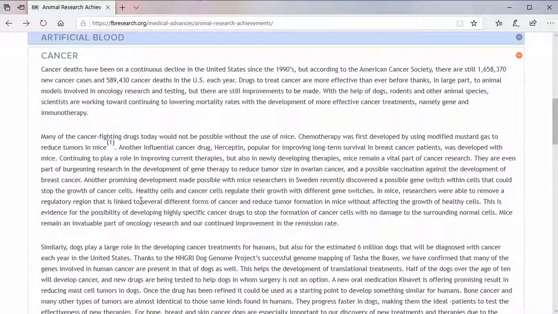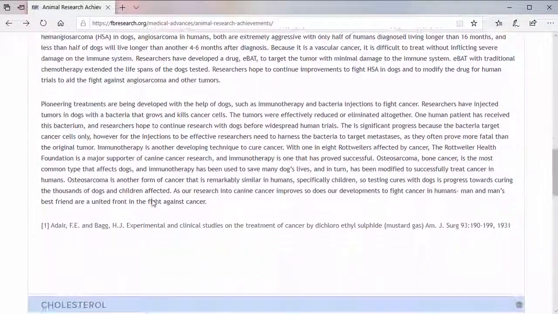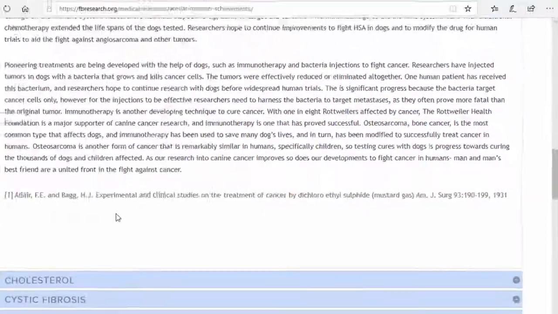To determine currency, look for dates of publication or update dates. This page has neither. However, we can make assumptions about the age of the material by looking at clues in the text. One of the references is to a classical medical study that was published in 1931, so that's not useful in determining currency.